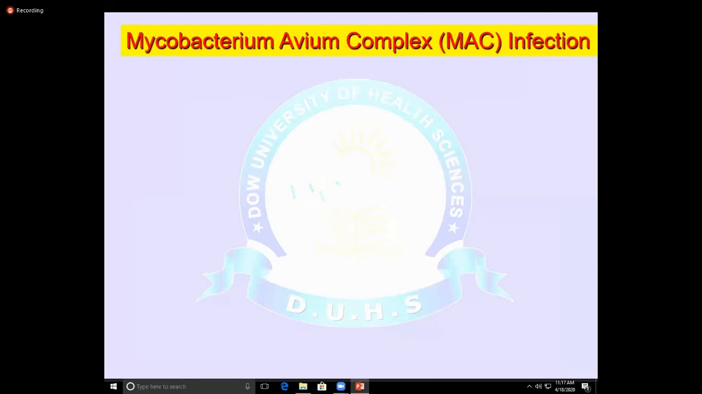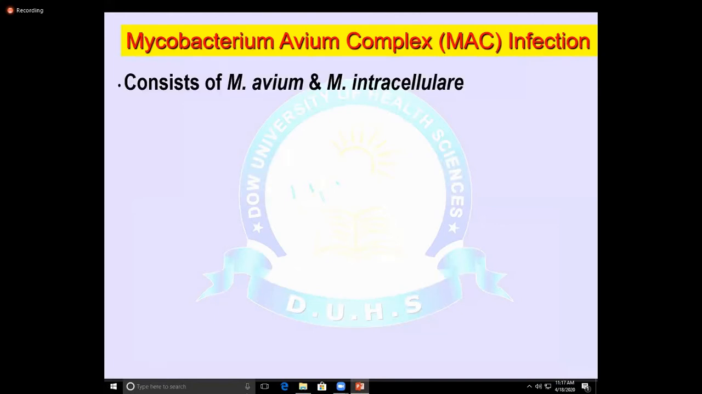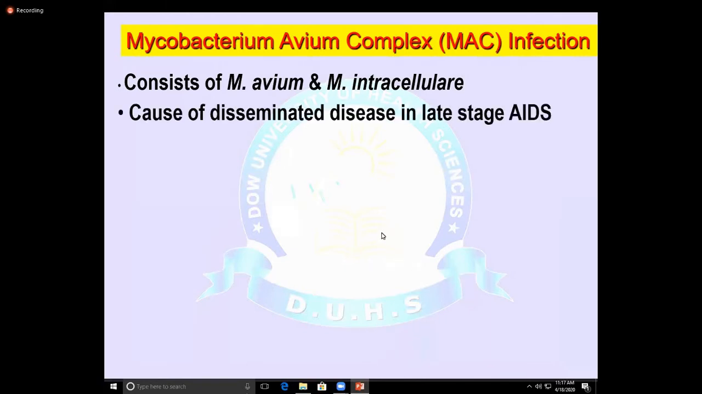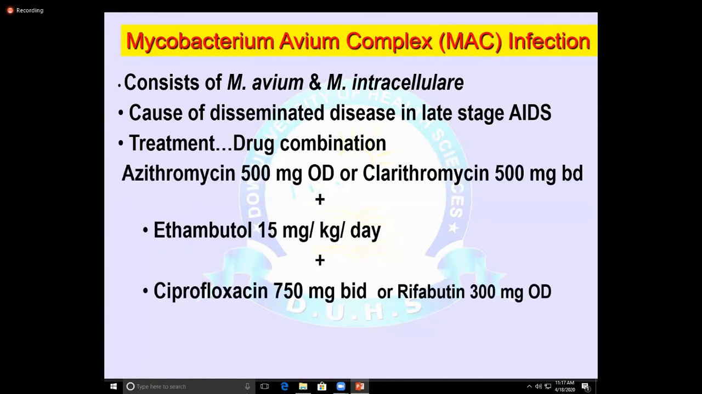Another is the Mycobacterium avium complex infection. It consists of Mycobacterium avium and Mycobacterium intracellulare. Especially they can cause disease in the late stages of AIDS patients, autoimmune disease. Treatment again is given as drug combinations: azithromycin, clarithromycin plus ethambutol, and ciprofloxacin, again rifabutin. Another is amikacin, ethionamide. Just to remember the drug, what are the organism and what are the drug you give.